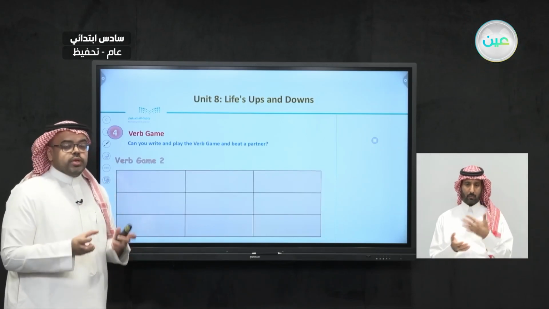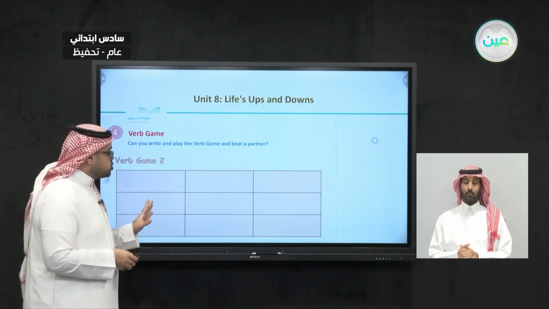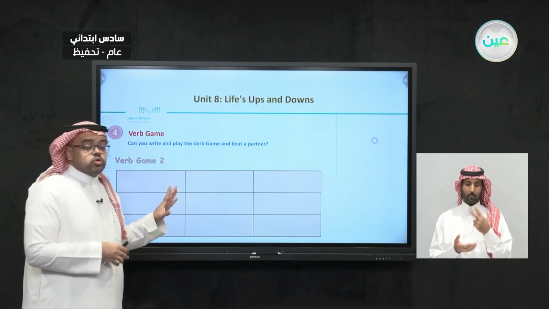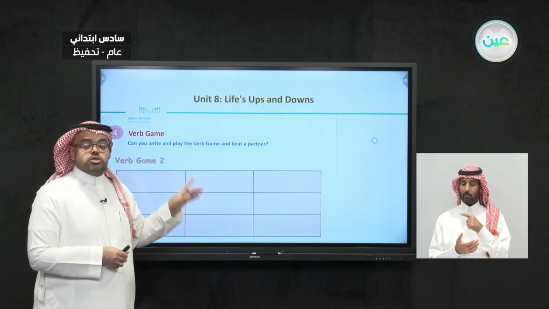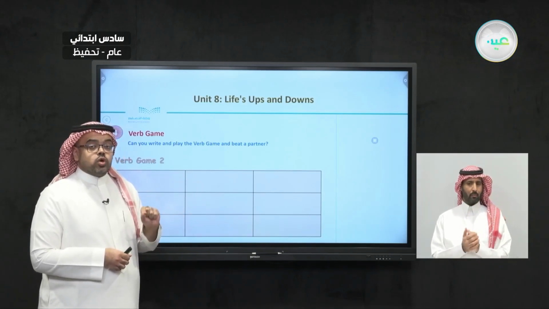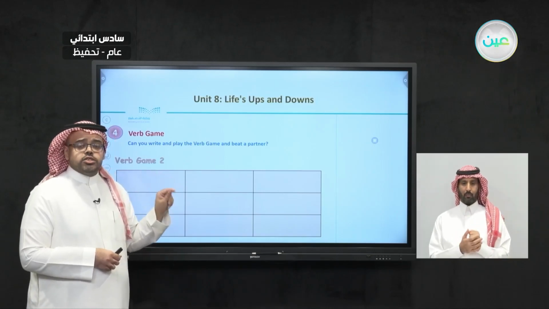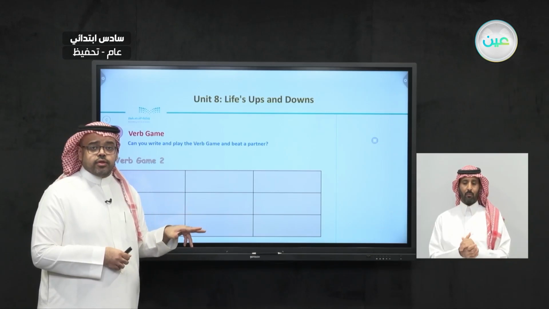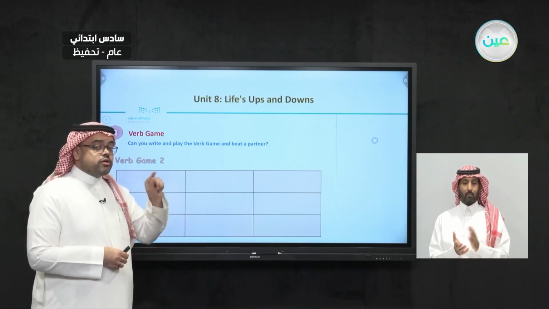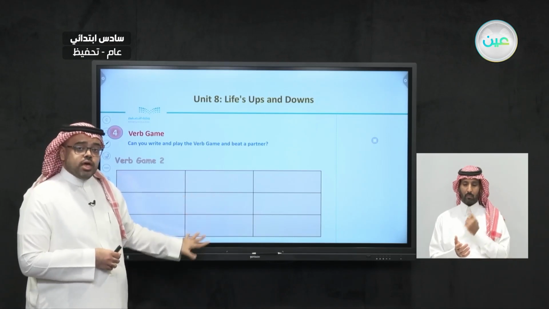Now we're going to play it a little differently. In this game, we're going to listen to the teacher saying sentences, and we're going to write each sentence the teacher says. And not only circling or underlining, as you can see here, this is an empty table.